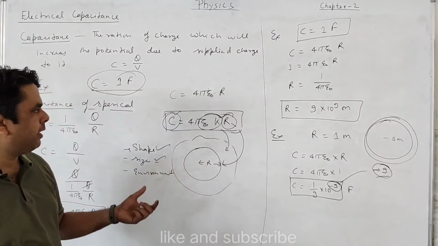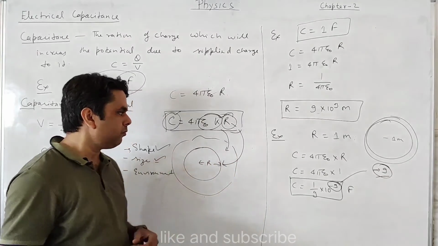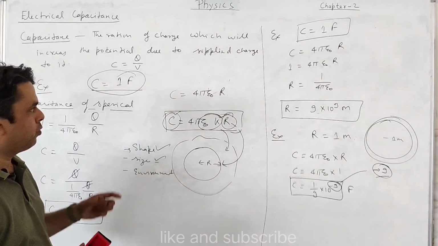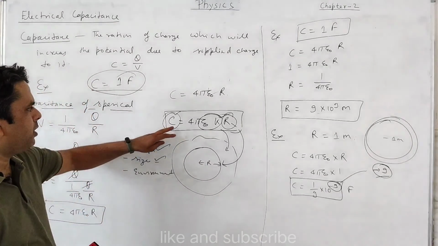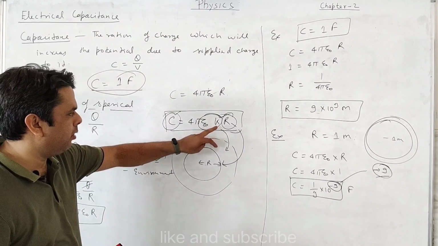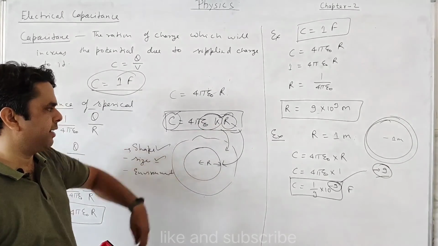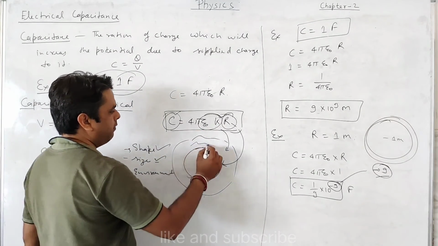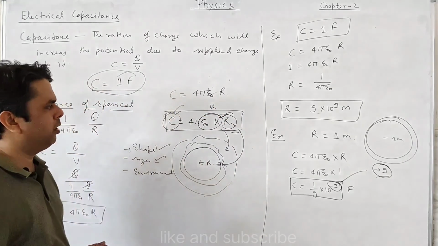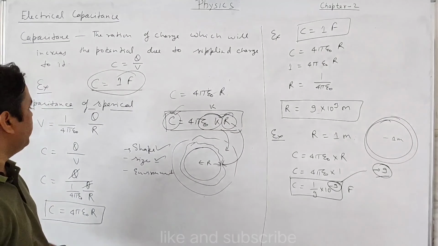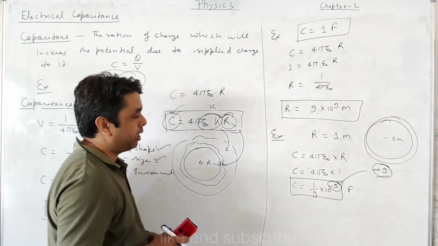One more thing is that the formula works for any type of sphere: thin, solid or hollow. Another thing is that the capacitance becomes greater if the environment around the conductor is insulating, or dielectric. If we fill the environment around it with a dielectric, the capacitance increases K times. That is also a method of increasing capacitance, and these are the shape and size factors related to capacitance.